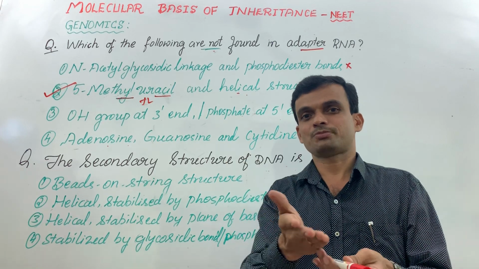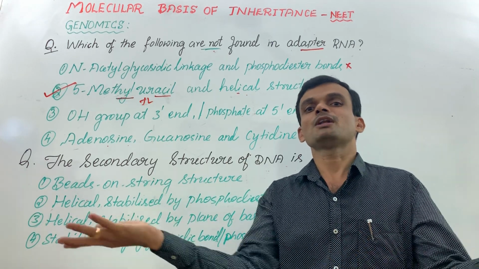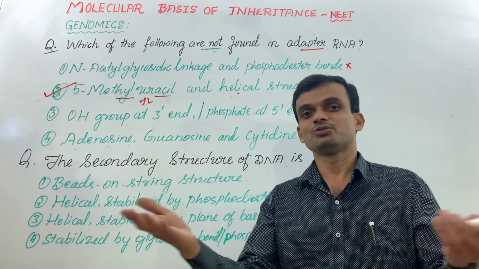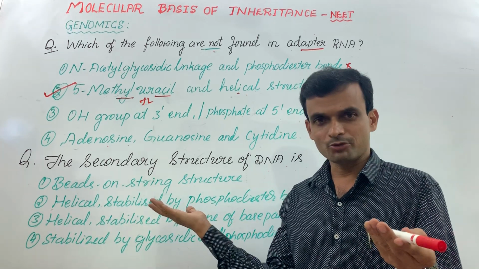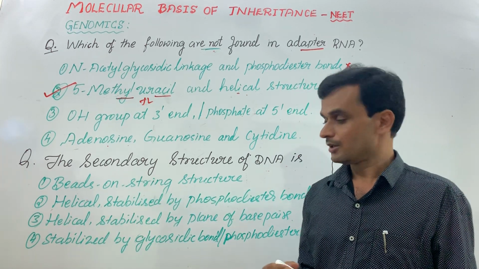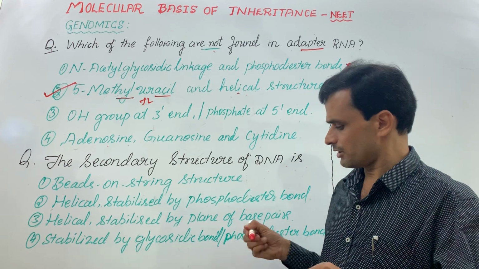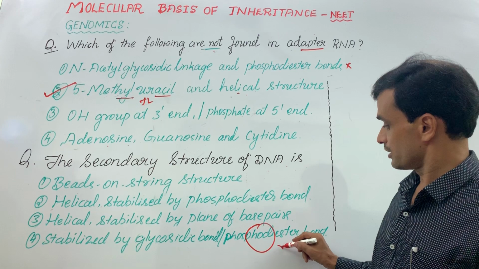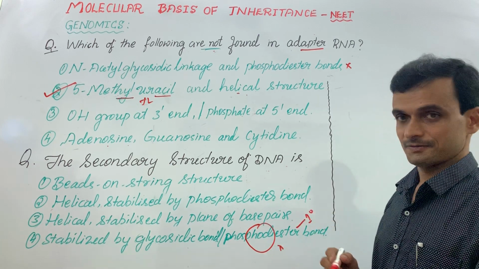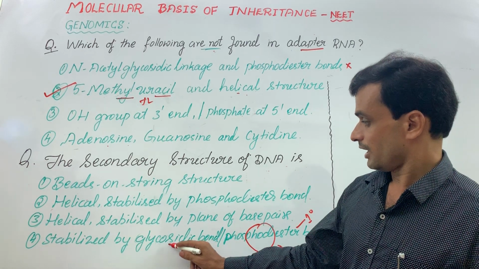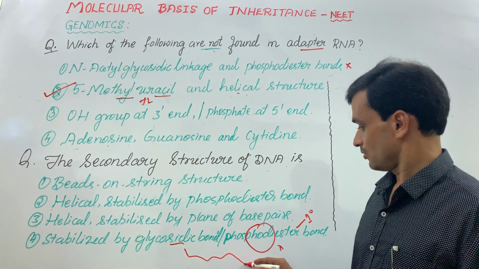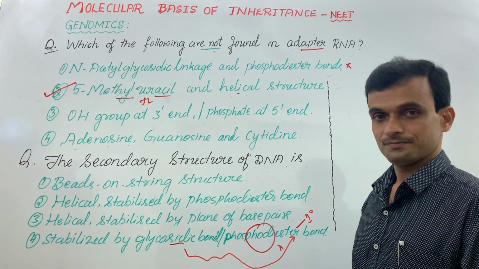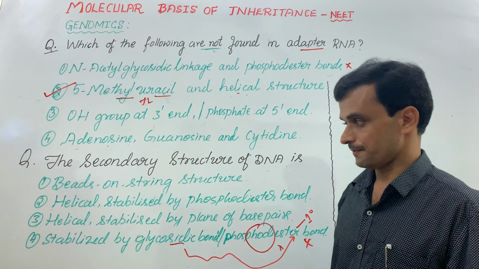Peptide bond indicates the primary structure of a polypeptide. Amino acid residues are stabilized by peptide bonds. Same way here, phosphodiester bond. So wherever it is phosphodiester bond, we will eliminate the option. Phosphodiester bond is only primary structure. Glycosidic bond also indicates only primary structure. So this cannot be the answer.